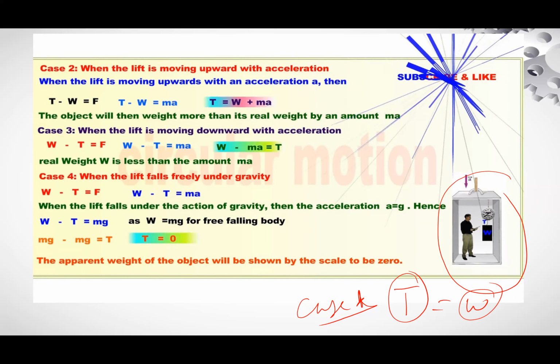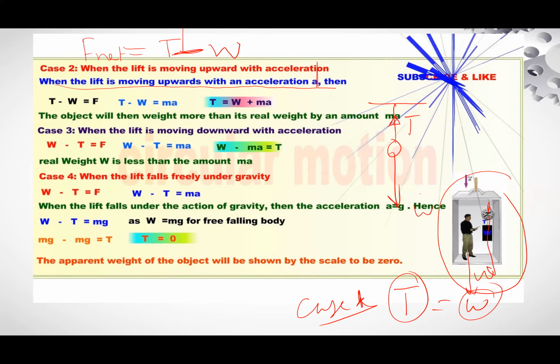Now the second case: when the lift is moving upward with an acceleration A, you will feel your weight more as compared to your actual weight. The body is moving in the upward direction, so the net force on the body is T minus W. The weight of the body acts in the downward direction, and the tension in the string, to which it is attached, acts in the upward direction.